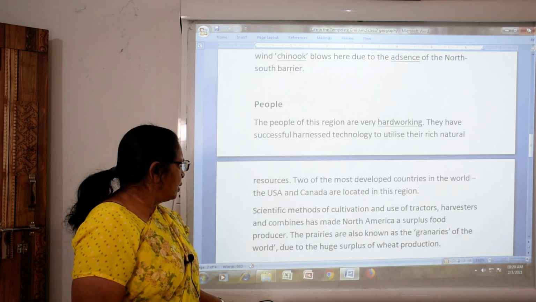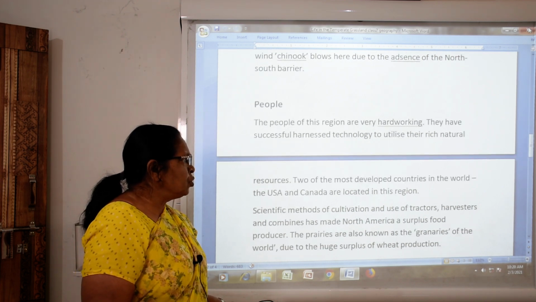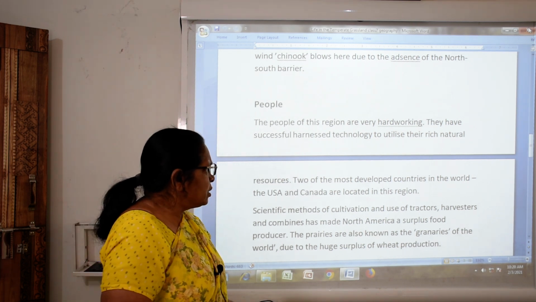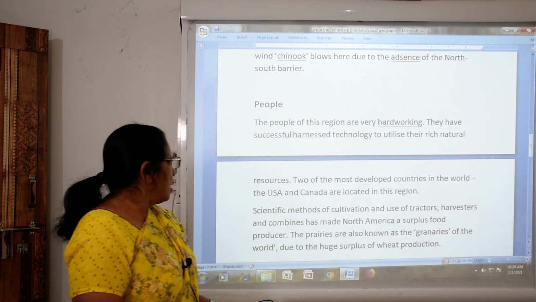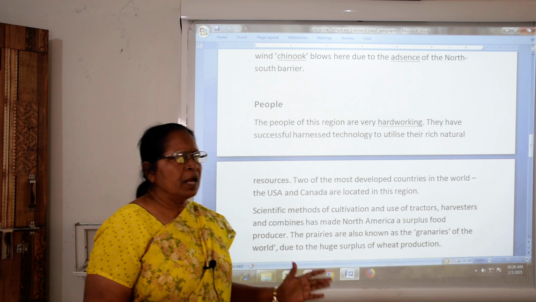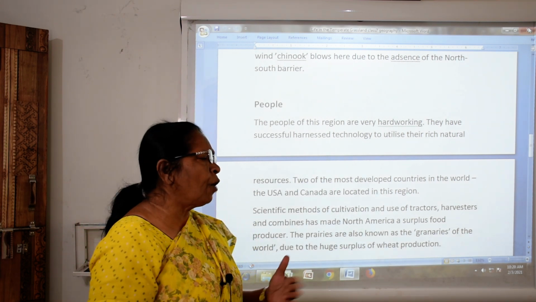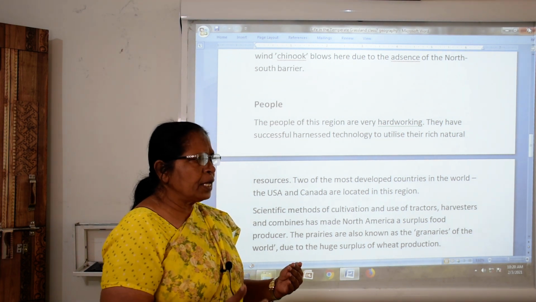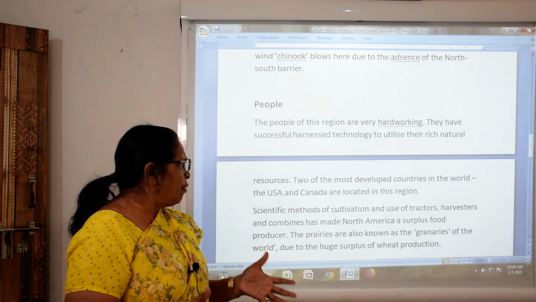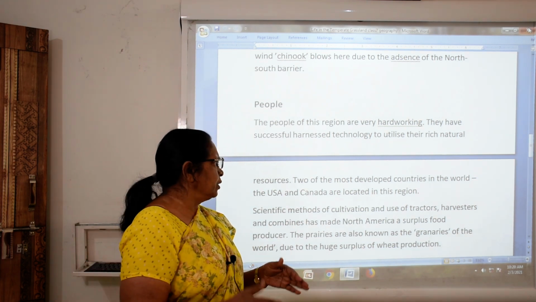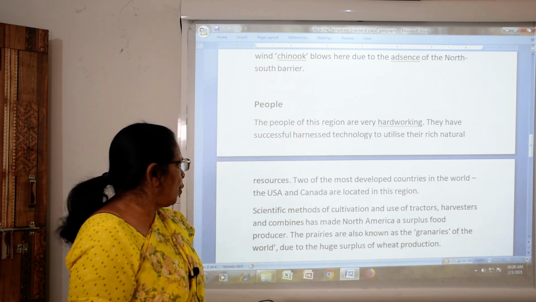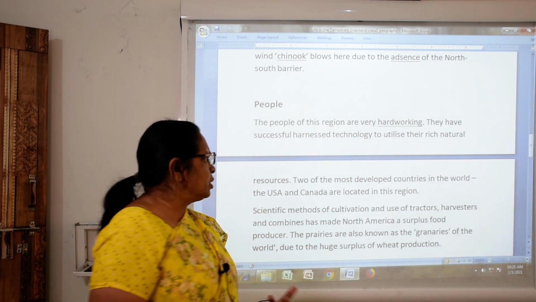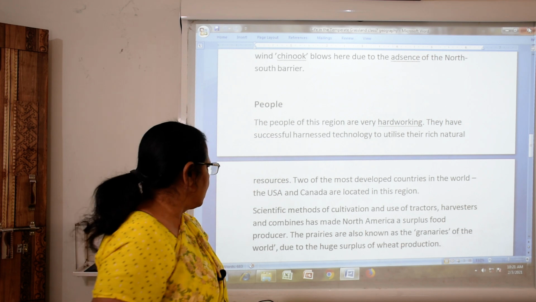The scientific methods, cultivation, and use of tractors, harvesters and combines have made North America a surplus food producer. Now we can see the scientific reason. Many scientists found out how to utilize the soil of this place and give a good harvest to the people and cultivate the land. So they use the tractor, harvester or combine to make North America a supplier of food.